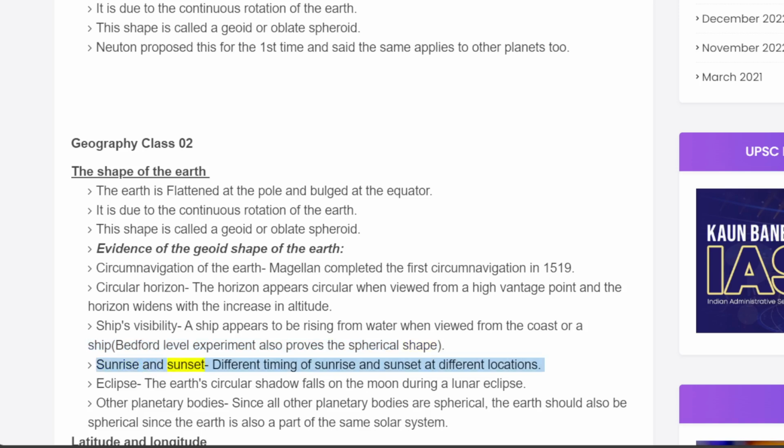Sunrise and sunset: different timing of sunrise and sunset at different locations. Eclipse: the Earth's circular shadow falls on the Moon during a lunar eclipse. Other planetary bodies: since all other planetary bodies are spherical, the Earth should also be spherical since the Earth is also a part of the same solar system.